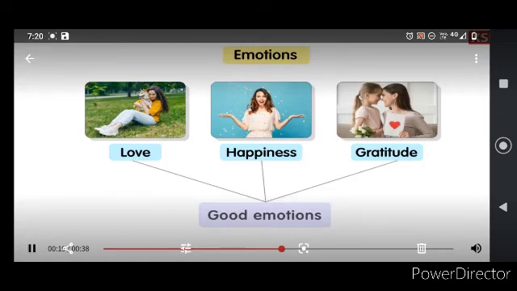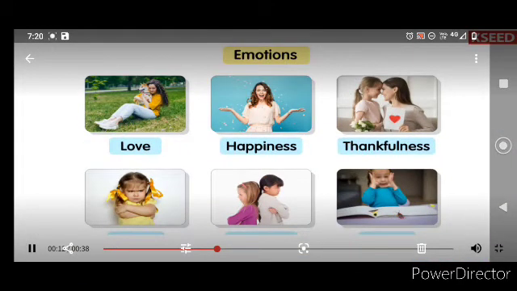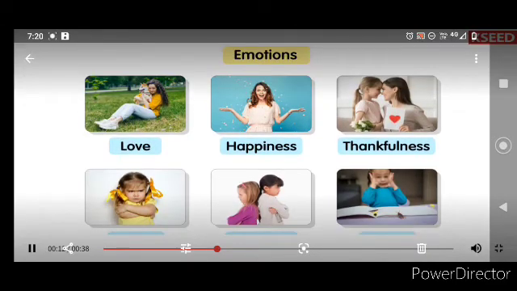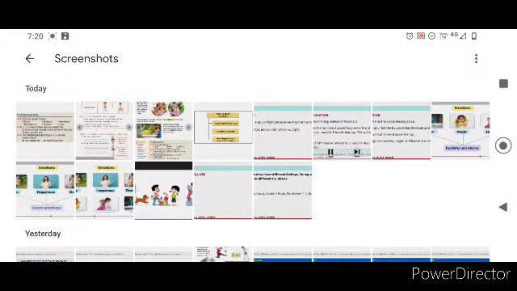Good emotions and bad emotions. Let us see the different emotions. Now you see, children: love, happiness, thankfulness. The next ones are anger, jealousy, and fear. So by now you all know which of these are good emotions and which are the emotions we have to control. Yes, children?